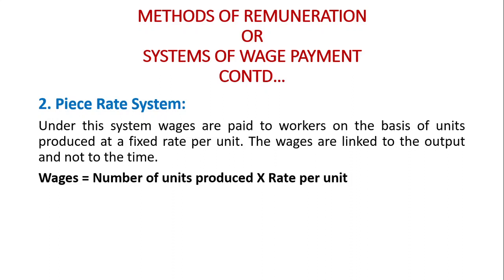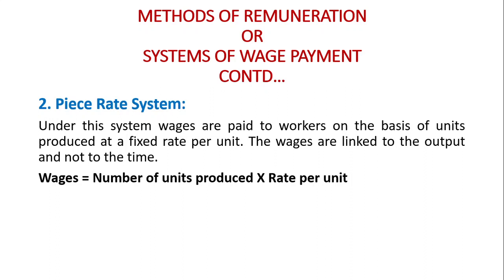The wages are linked to the output and not to the time. But in the case of the time rate system, there is no relationship between the production and the time. But here there is a relationship between the production, that is output, and the wages.